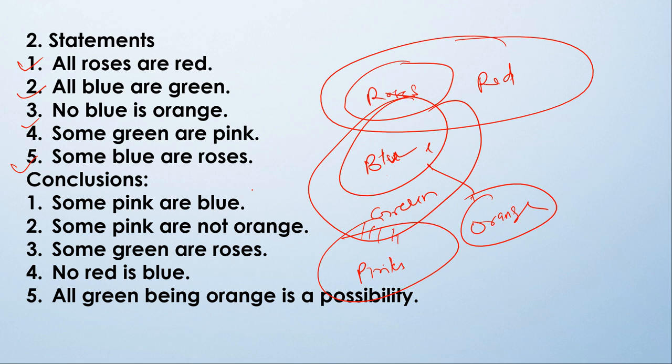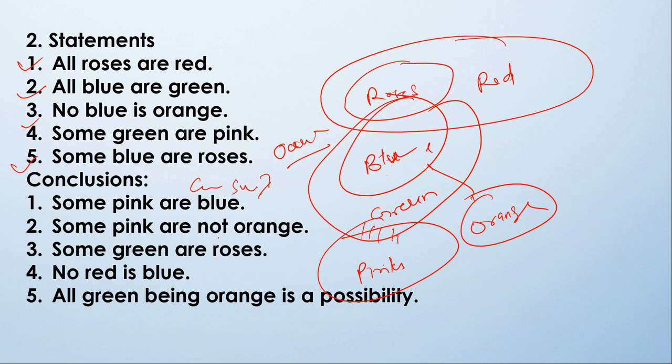So yes, in the first conclusion, either some pink will be blue or no pink will be blue. So we cannot surely say that this conclusion is not following. So this is a case of occurrence that will be given in our question.